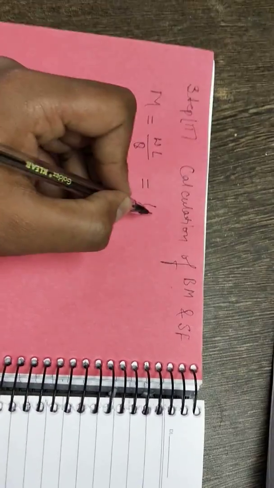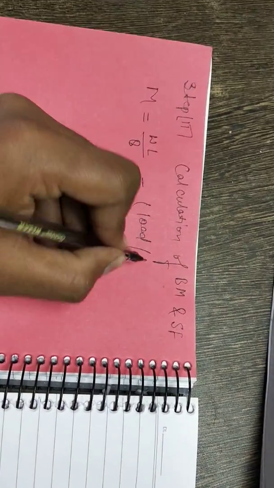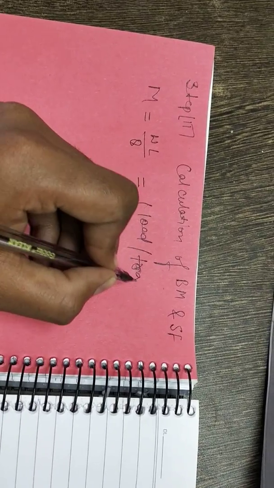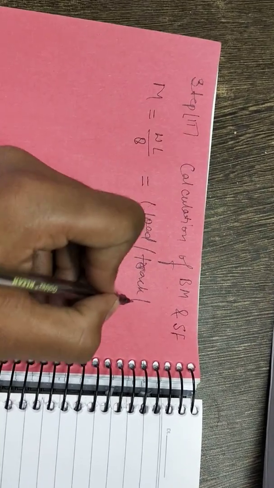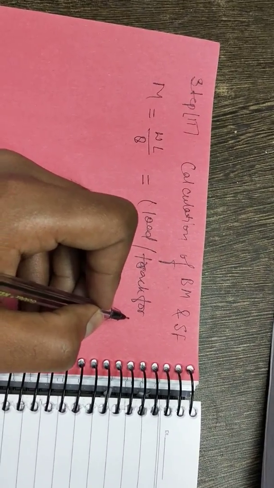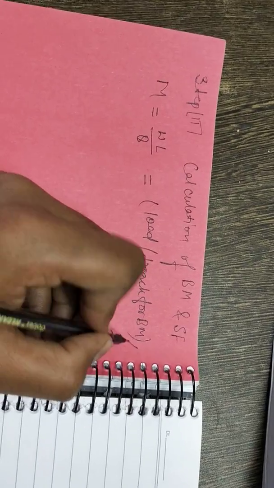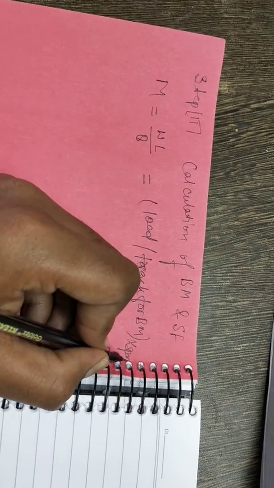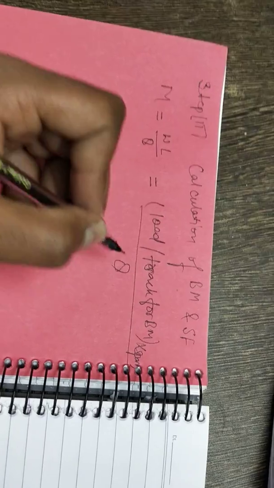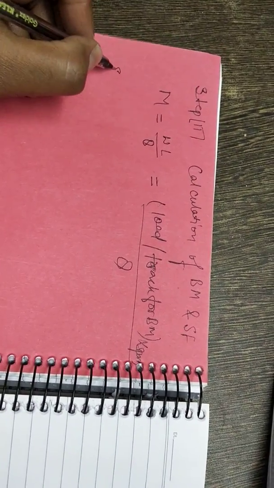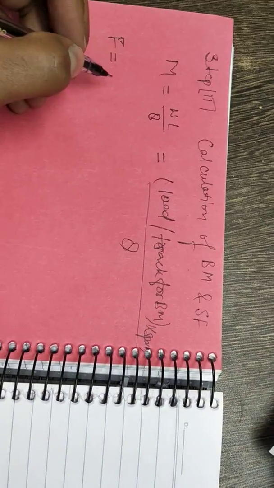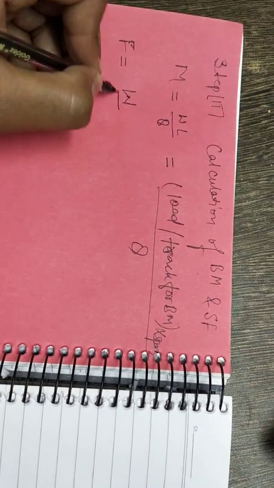Load per track for bending moment, which I have evaluated in step number first E, into span divided by 8. And shear force F equals to W by 2.